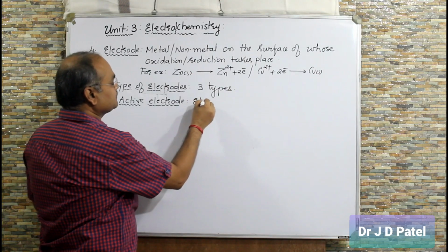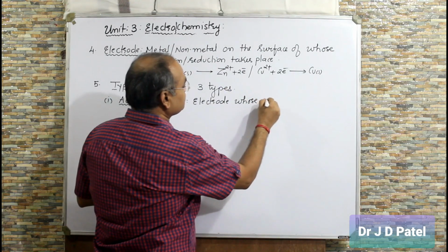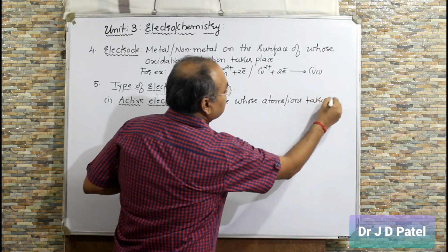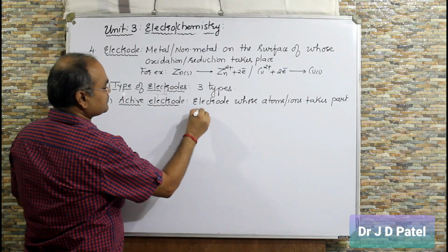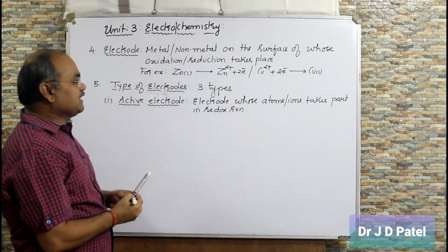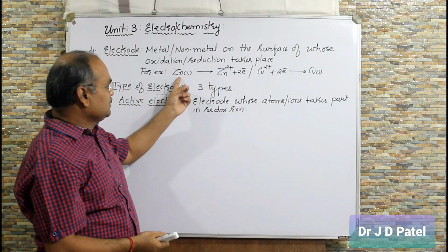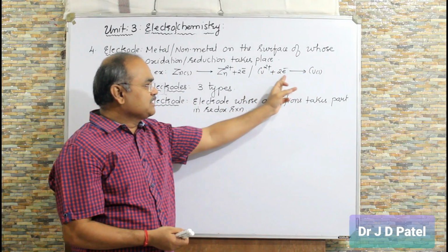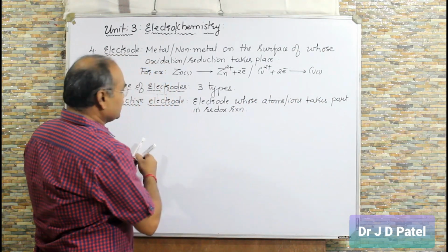Electrode whose atoms or ions take part in redox reaction. Electrode whose atoms or ions take part in redox reaction. You can see here, zinc electrode. The atom of zinc is taking part in oxidation. Copper electrode. The ion of copper is taking part in reduction. So an electrode whose atoms or ions take part in redox reaction is called an active electrode.